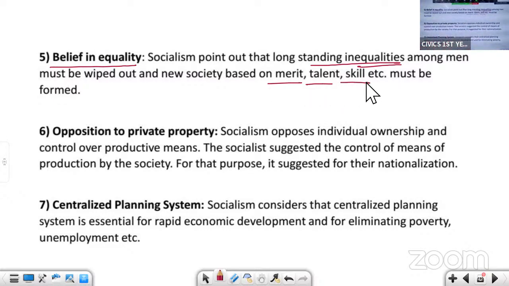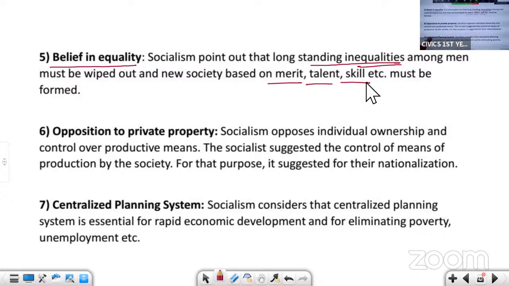Okay, we should try to wipe out these inequalities and we should try to form a new society on the basis of merit, talent, and skill. This is belief in equality. Everybody, according to their talent, according to their merits and skills, should be judged.